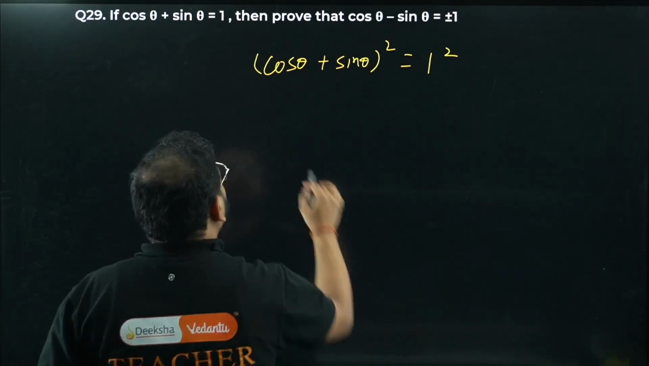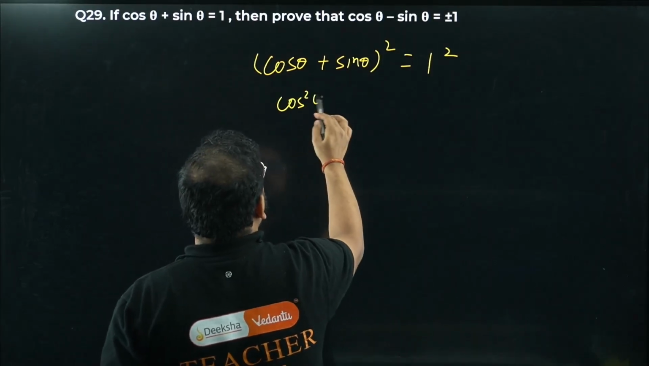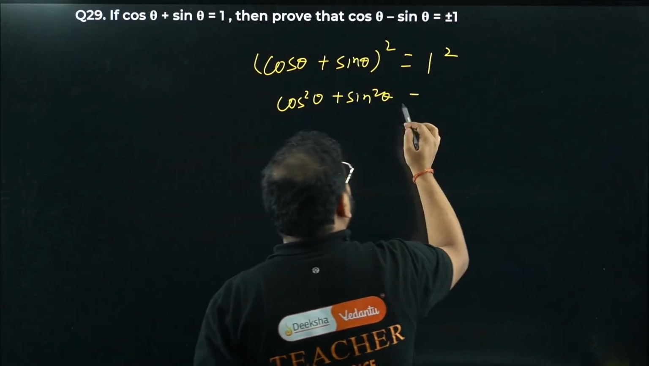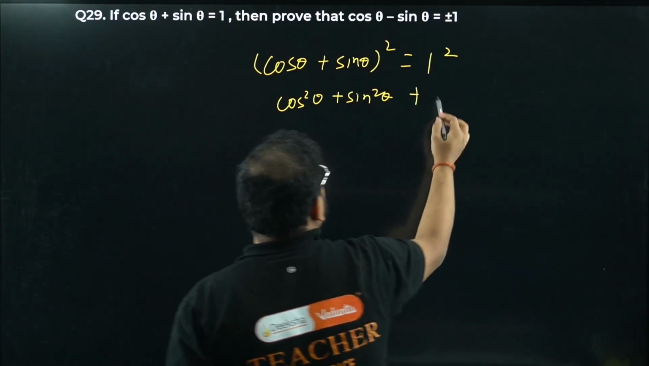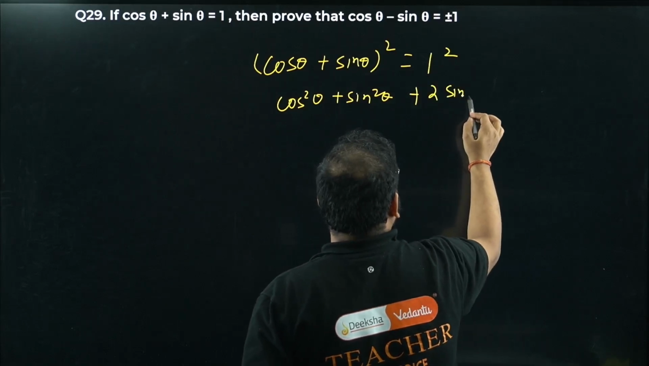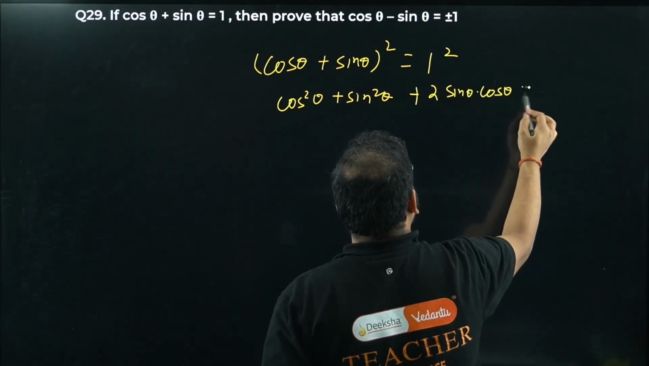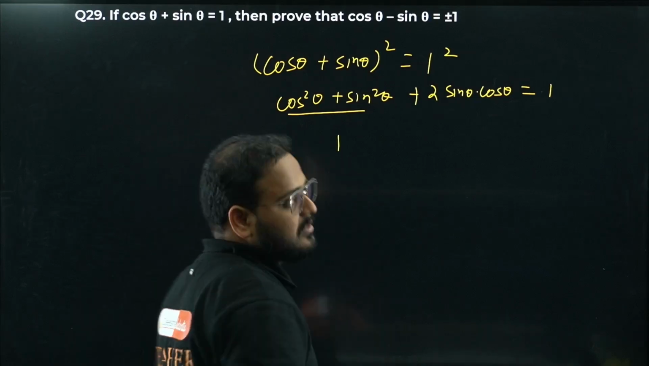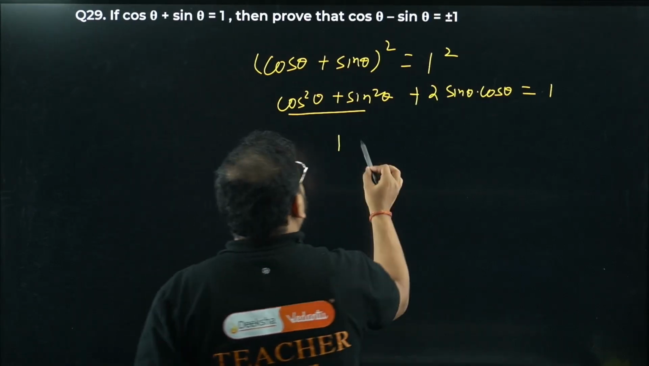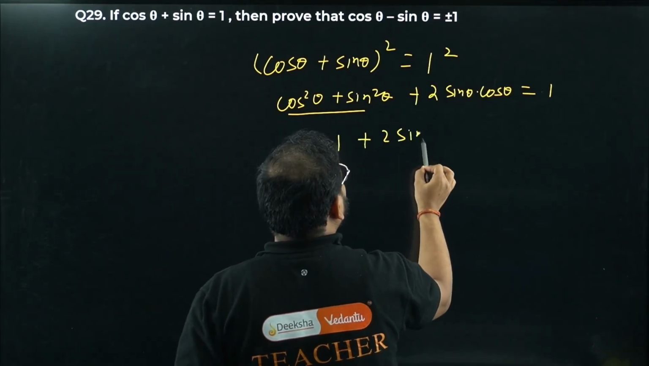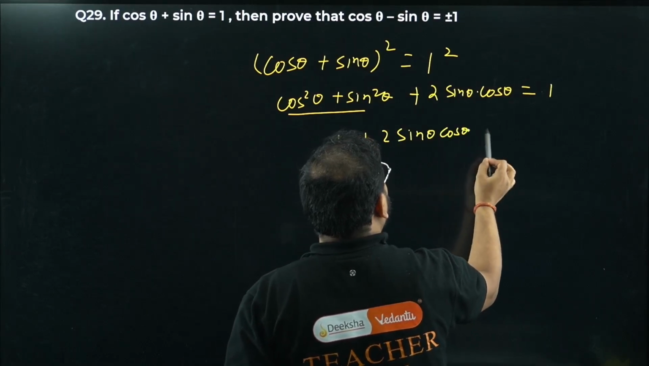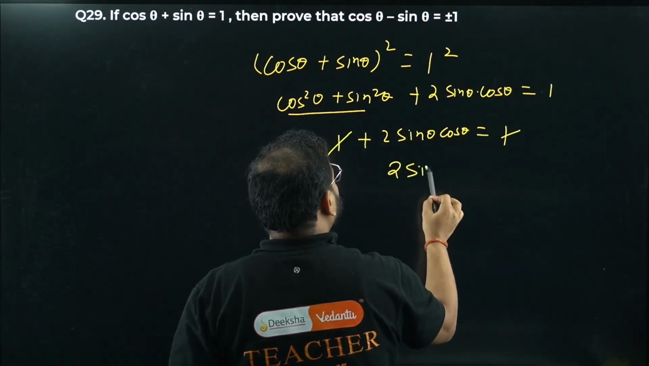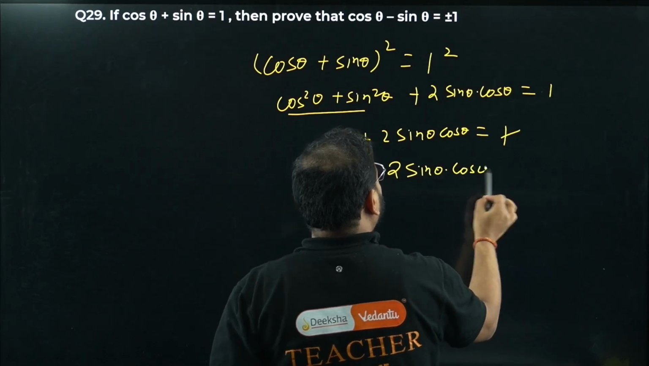Check the magic now. We get cos square theta plus sin square theta, a square plus b square plus 2ab, right? So 2 times sin theta cos theta is equal to 1. What is this value? This value is nothing but 1, from the identity sin square plus cos square is 1. 1 plus 2 sin theta cos theta is 1. 1 and 1 cancel. What is the answer? 2 sin theta cos theta is 0.